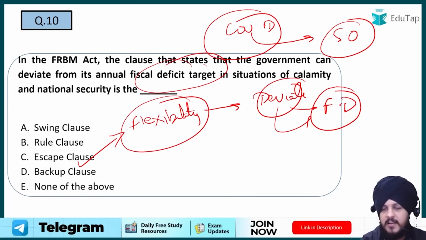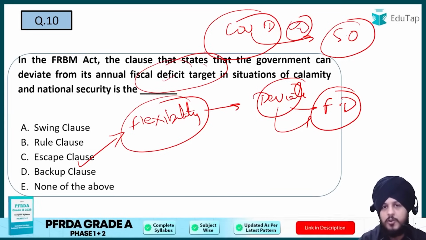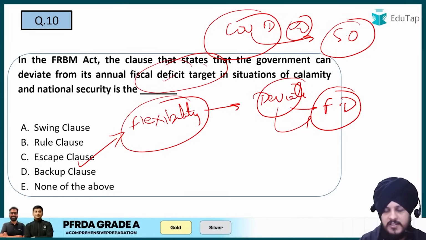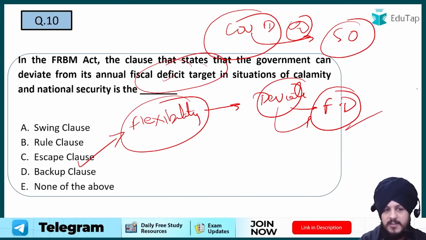So the government will not say that it will not provide oxygen cylinders to people, saying मेरा फिस्कल डेफिसिट बढ़ रहा है. That is not something the government is going to do. So under such extreme circumstances, the escape clause comes into action, and it says that the government has all the flexibility to deviate from this fiscal deficit target. This is what it presents, and C is going to be the answer with respect to this question.